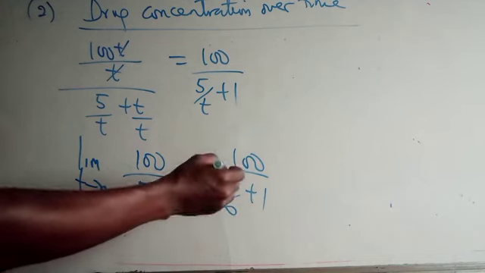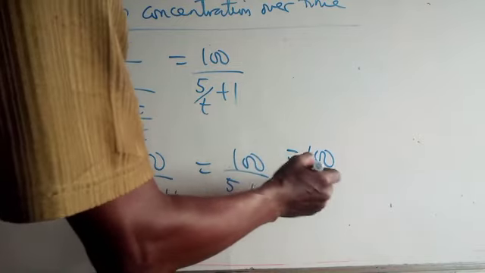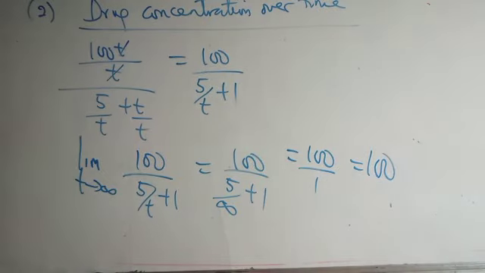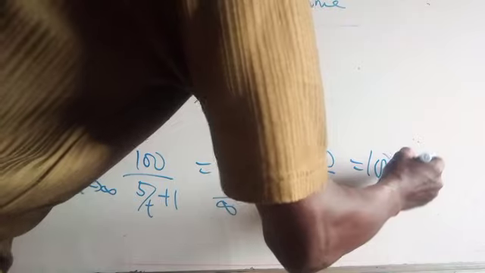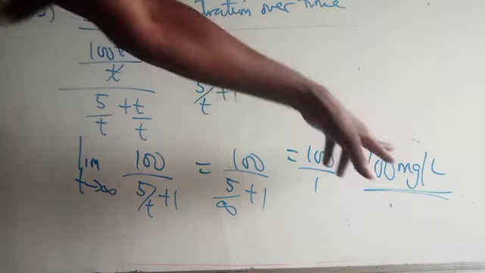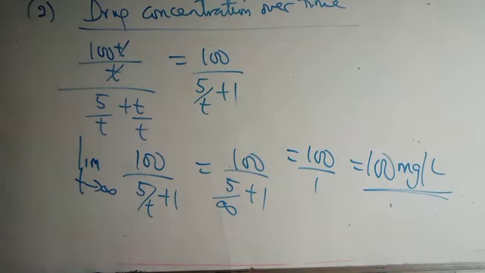When you divide a number by infinity, you get 0. So 100 over 0 plus 1, which is 100 over 1, which is 100 milligram per liter. That means after a long time, the drug will have concentrated to 100 milligram per liter in the patient's system.